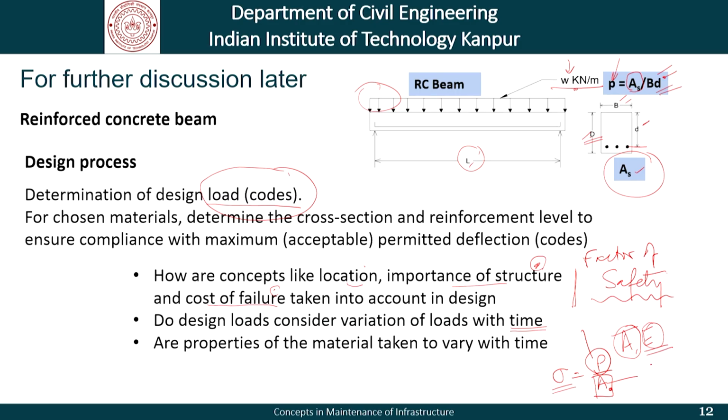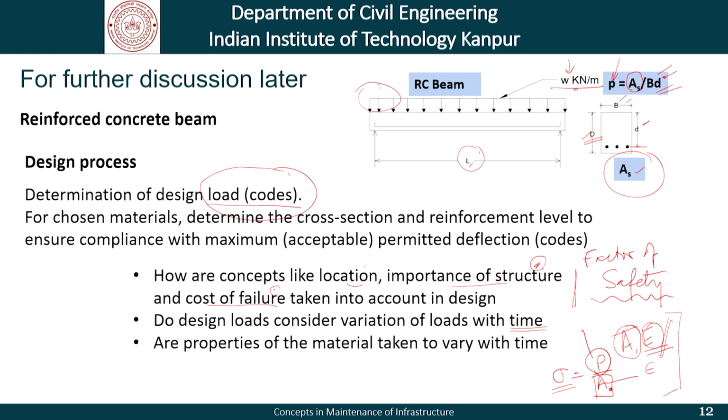Similarly, the strains will have a different kind of variation if we assume that the E, that is the property of the material, also changes over time. So, these are the kind of things that an asset manager should have clarity of thought on. That is, what are the kind of things that are accounted for in the design process, and how are they accounted for in that design process? This understanding is very important when we try to inspect, evaluate and manage or maintain any given structure.